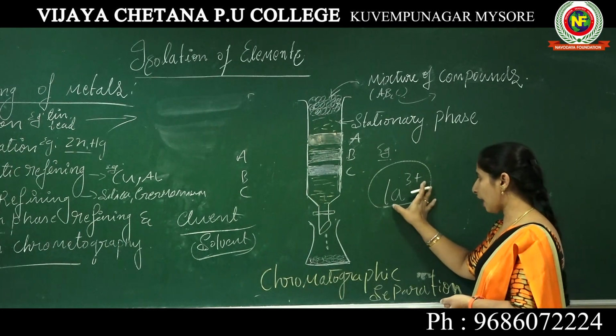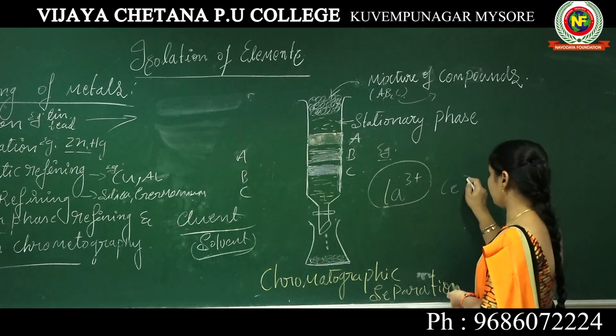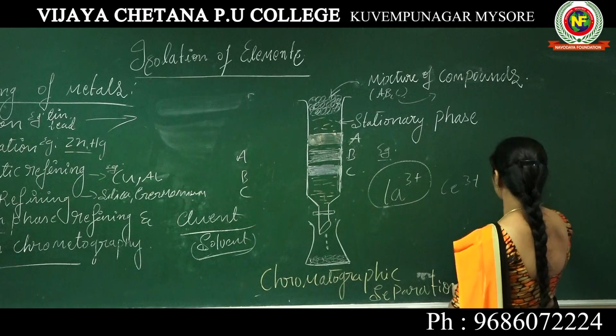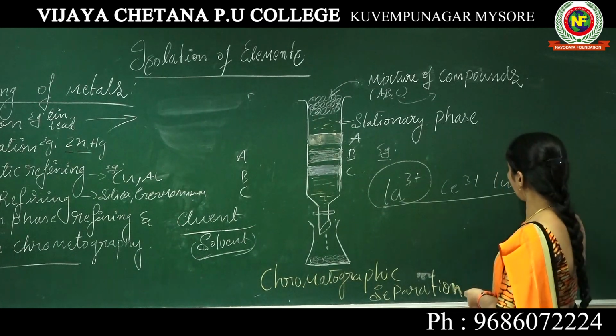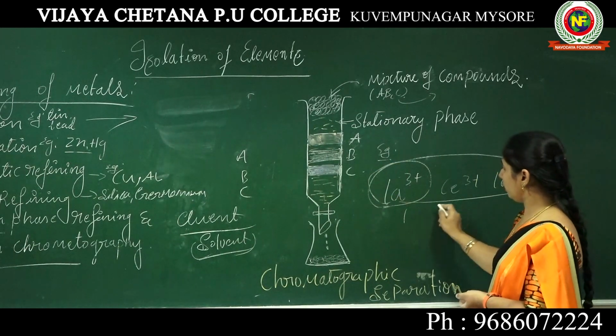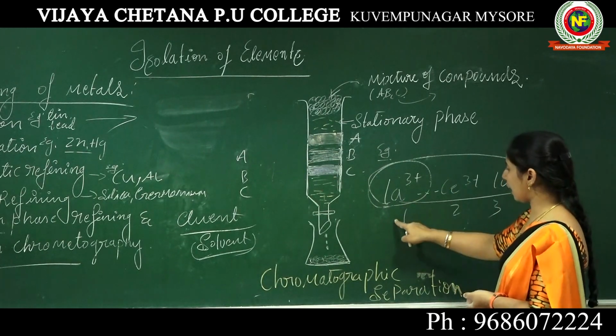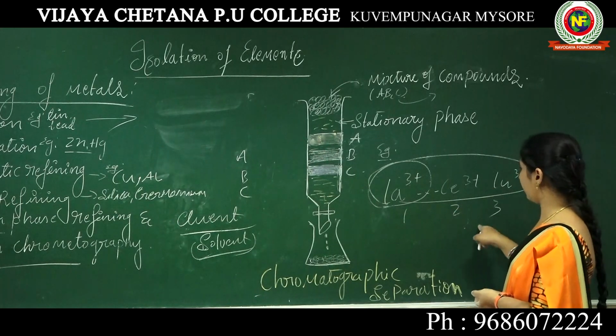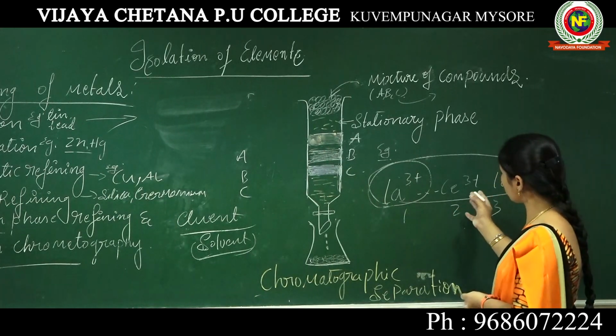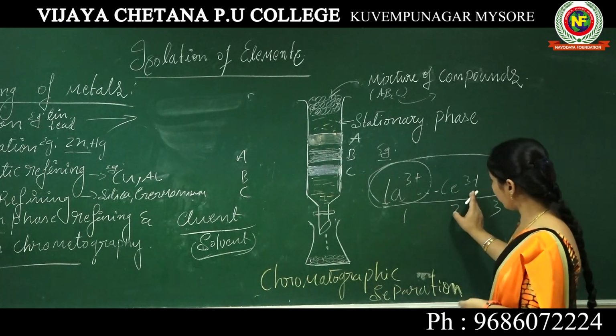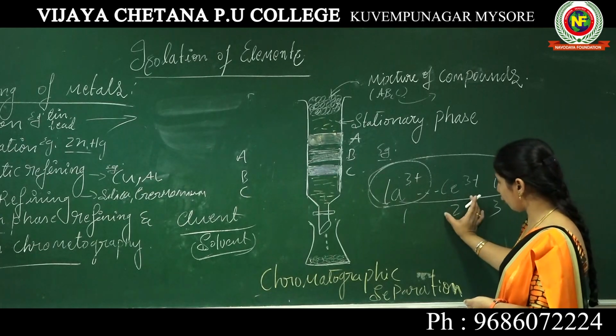This lanthanum is mixed with cerium and lutetium. So these are the three mixtures: lanthanum, cerium, lutetium. These three components are mixed together, forming a mixture.